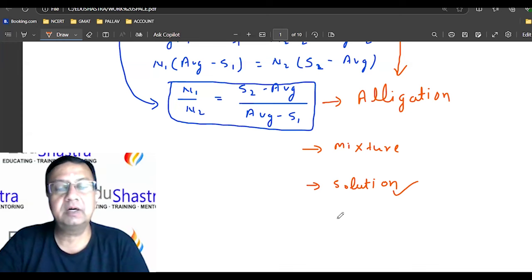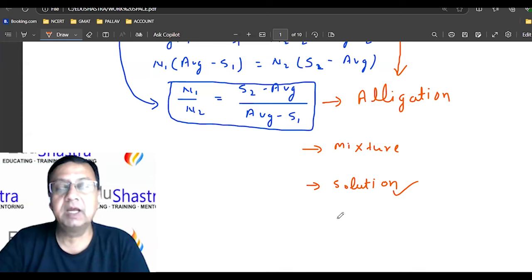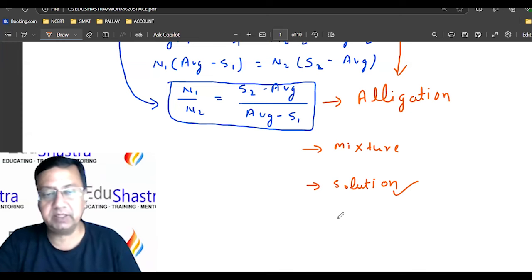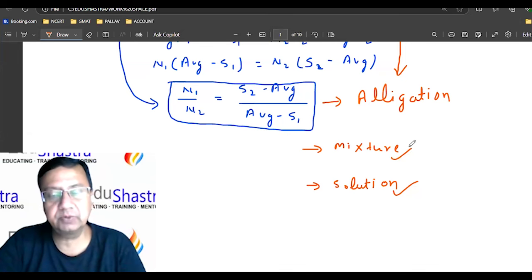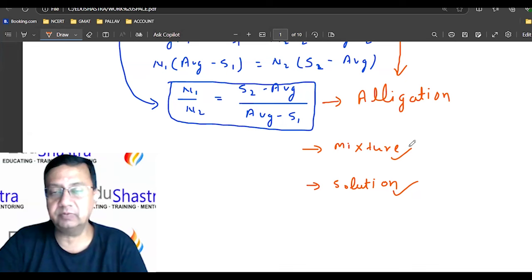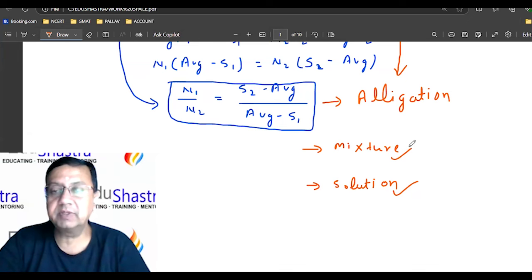Then water and cool drink, you cannot separate. But if after mixing you are able to separate them, then this is called what? Mixture. So milk and petrol, water and petrol, rice and wheat, apples and mangoes. When you mix them, you can separate them. So these are mixtures.